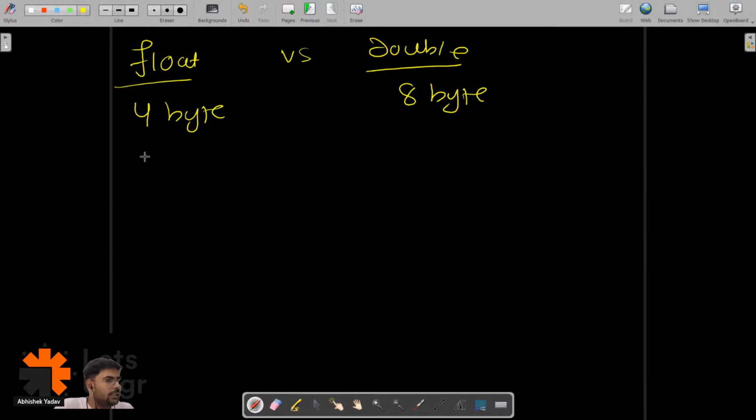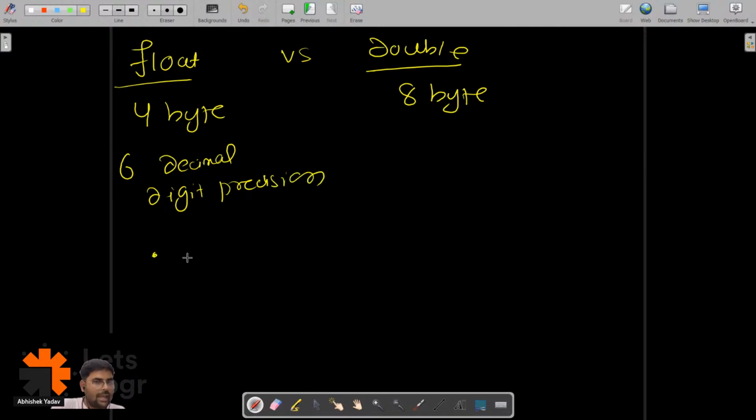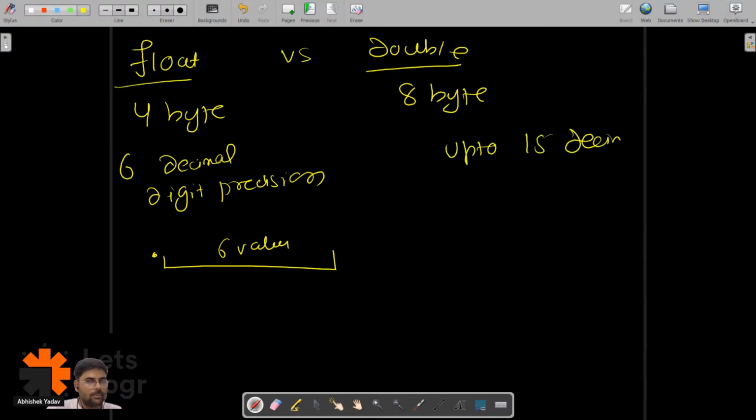So basically, here Yugenda is saying something about precision, that is, float has up to 6 decimal digit precision, that is, after the decimal you can print up to 6 digits, right? And for double it is up to 15 decimal digit precision, that is, after the decimal you can print up to 15 decimal digits, right?